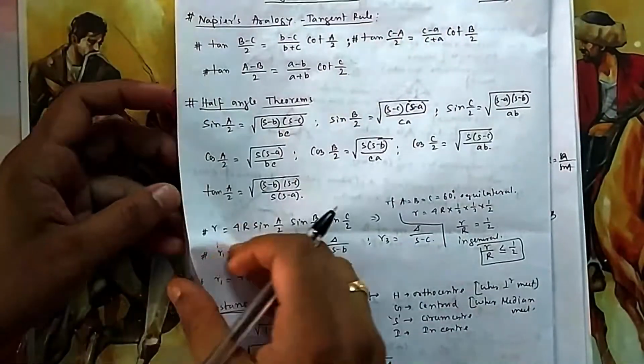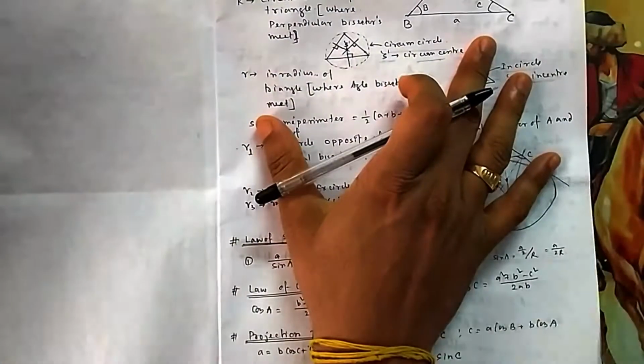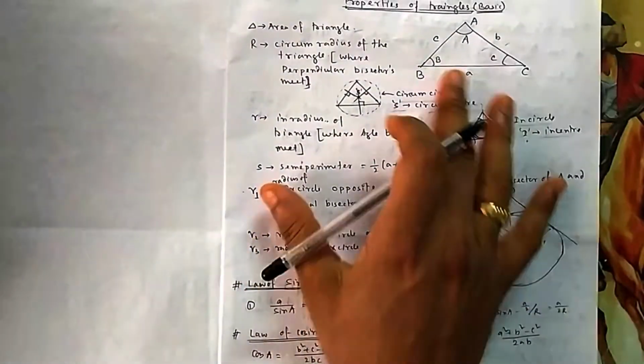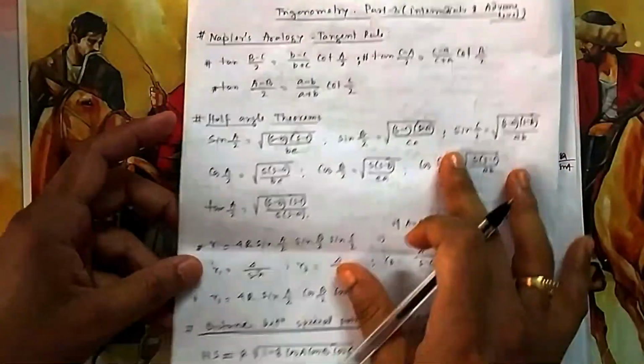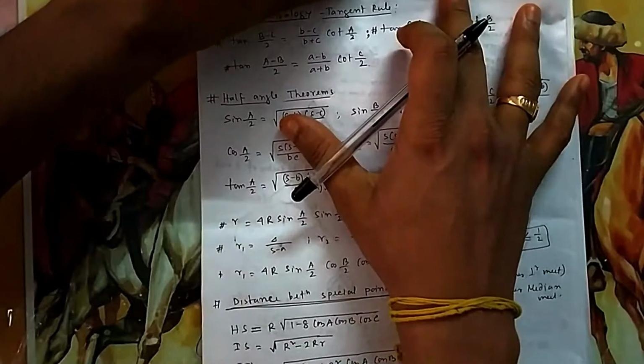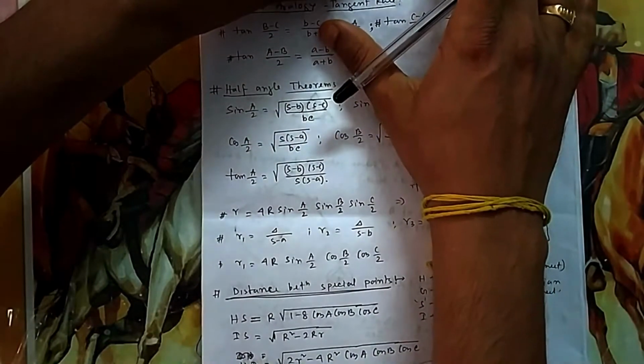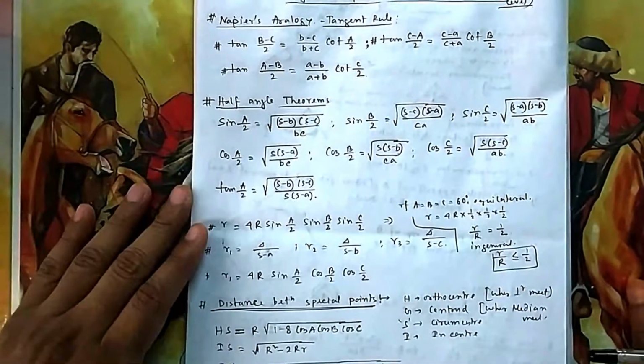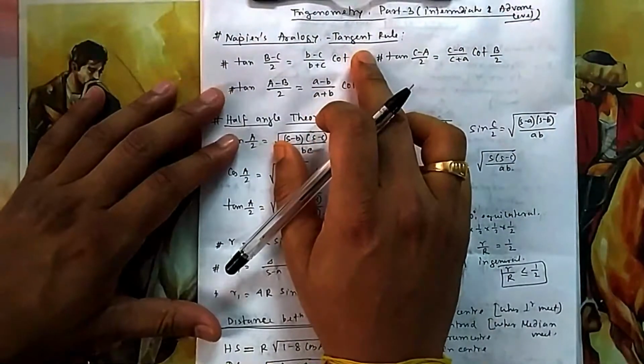I hope all of you have gone through the videos and lectures on basic level where we have discussed all these things. So we will extend those formulas a little bit. Up to this much was for basic level, so we are extending it. So you have seen sine law, cosine law. You might be thinking why there is no tangent law. That's why the tangent rule is coming here.